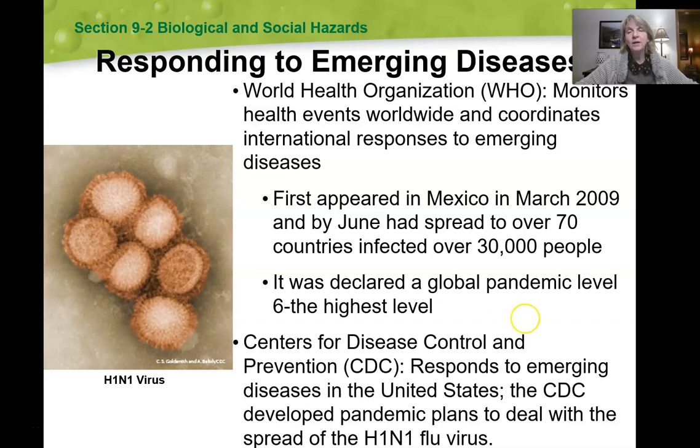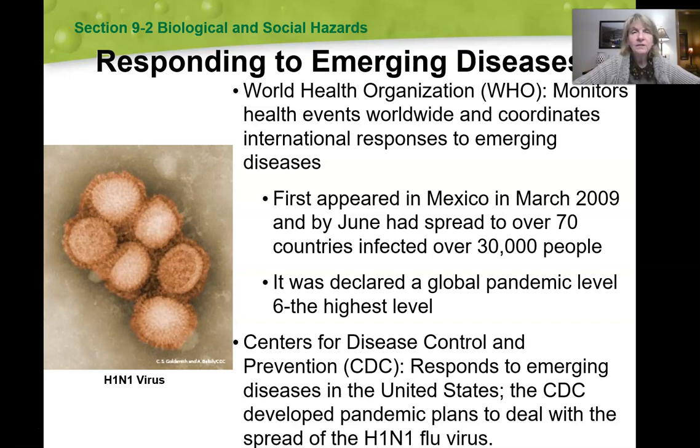For instance, the H1N1 virus you see here first appeared in Mexico in March of 2009. And by June, it had spread to over 70 countries, infected over 30,000 people. So it was declared a global pandemic level 6, the highest level. We are now in a global pandemic level 6, same as we were back in 2009.